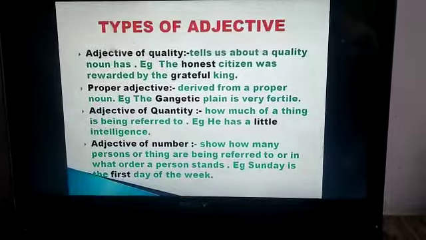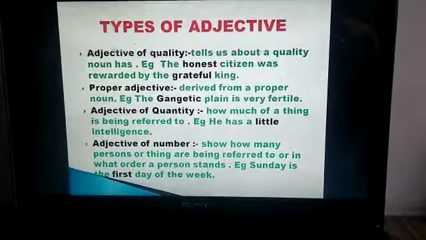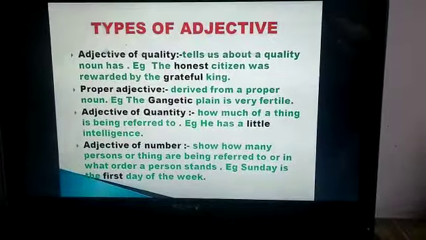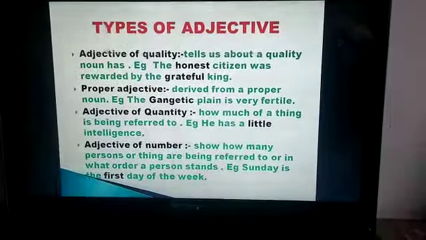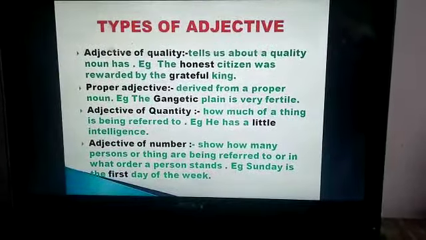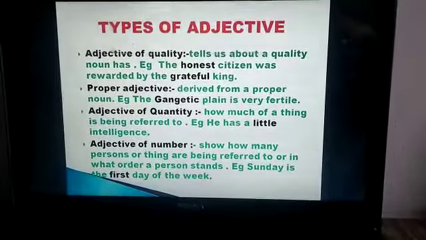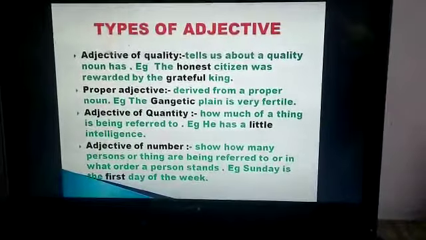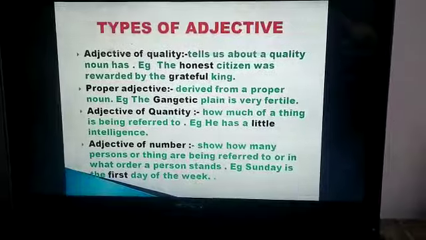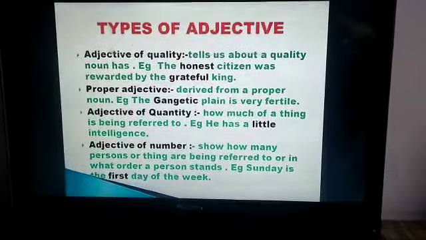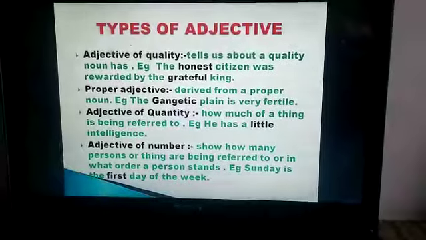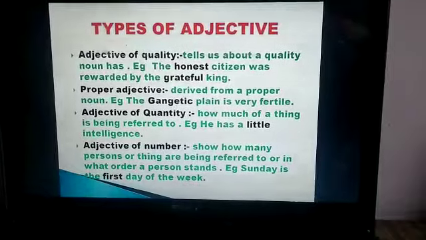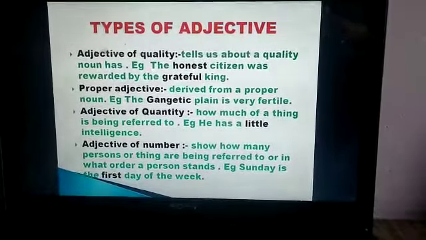Now the third category is adjective of quantity, which tells how much of a thing is being referred to. Yes, how much. Now adjective of quantity is used with the uncountable noun, that we studied when we studied about the noun also. Example, he has a little intelligence. Intelligence is a noun. We can't measure that, it is an abstract noun. If you remember that abstract noun, we can't measure it, we can feel it. Okay,